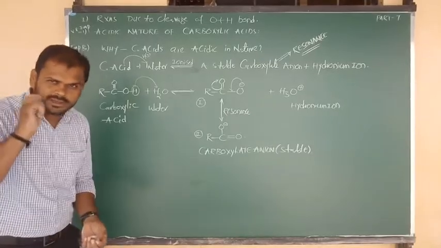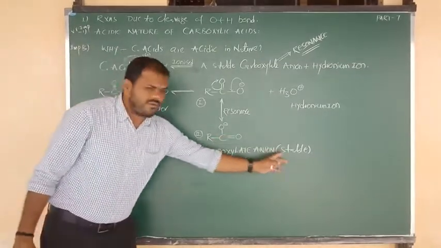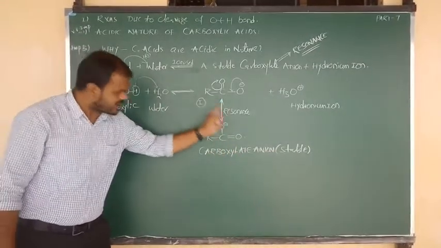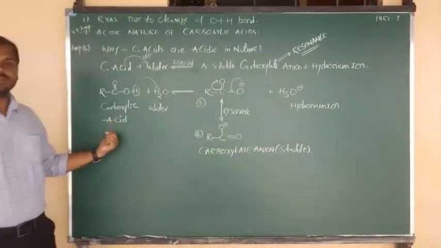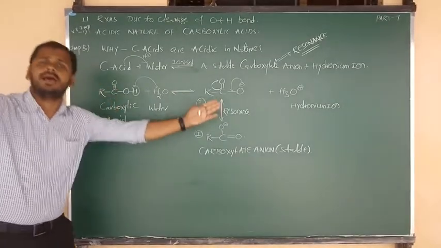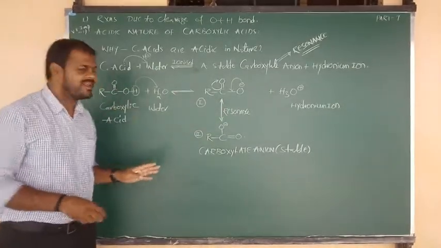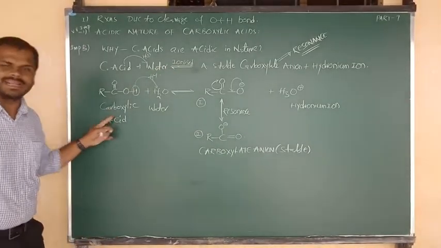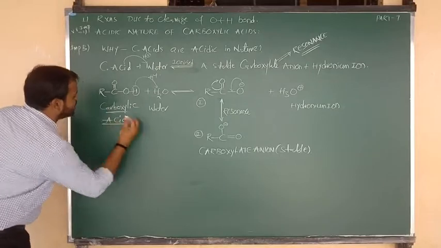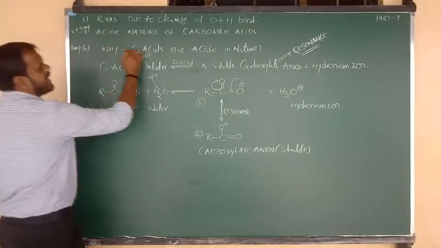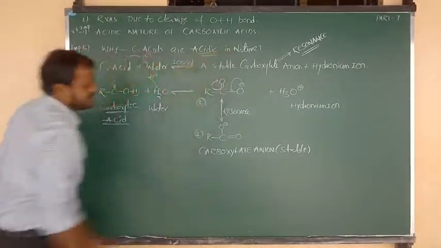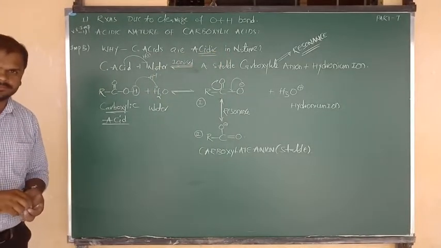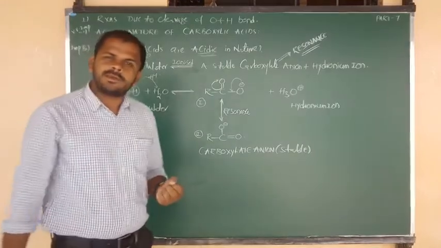Now listen carefully. Due to the formation of the stable carboxylate anion through resonance, carboxylic acids are very eager to lose the proton. Such proton donating tendency indicates the acidic nature of carboxylic acids. This is your answer. I hope you understand this information clearly.